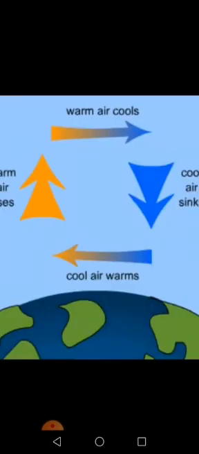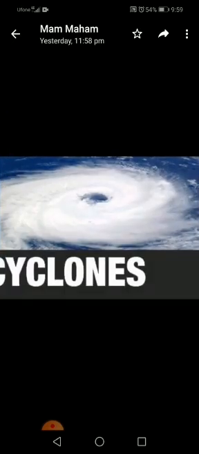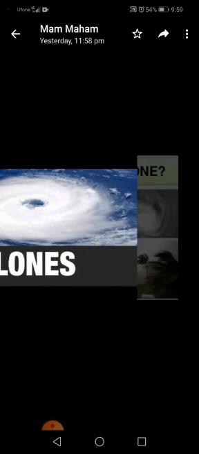Warm air rises at a place, the air pressure at that place is lowered. The cold air from the surrounding areas rushes in to fill its place. This sets up convection in air. Now here in the diagram you can see the movement of the warm and the cool air, how it moves. Now the next one that we have is the cyclones.